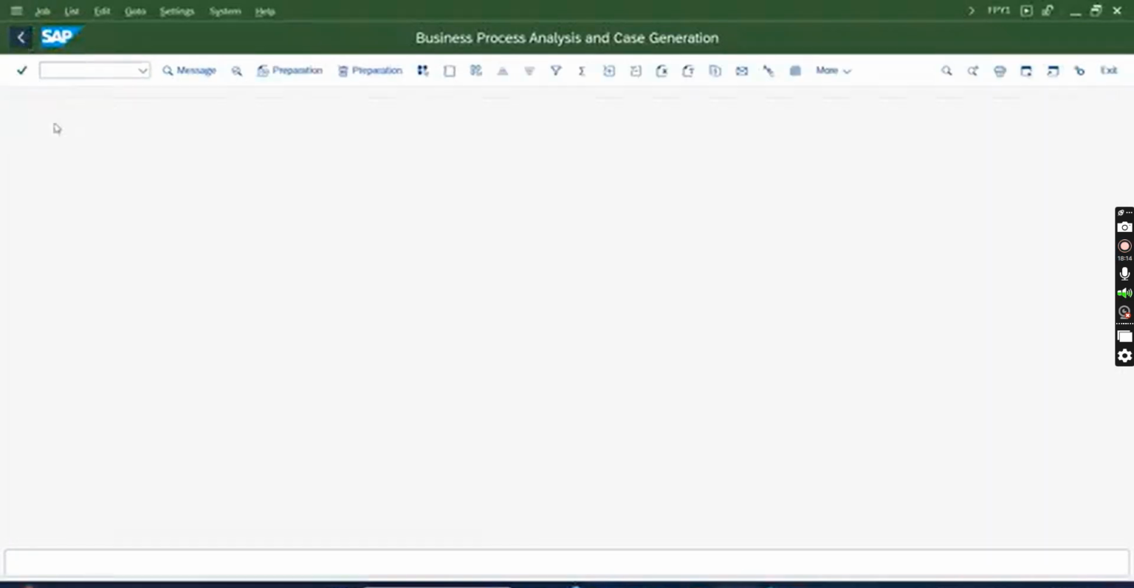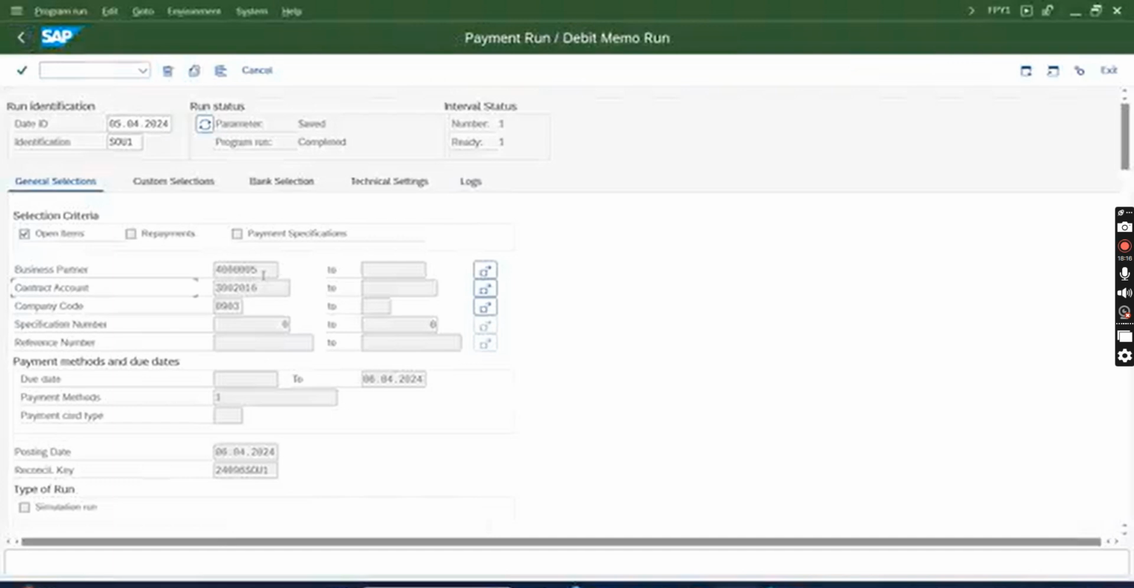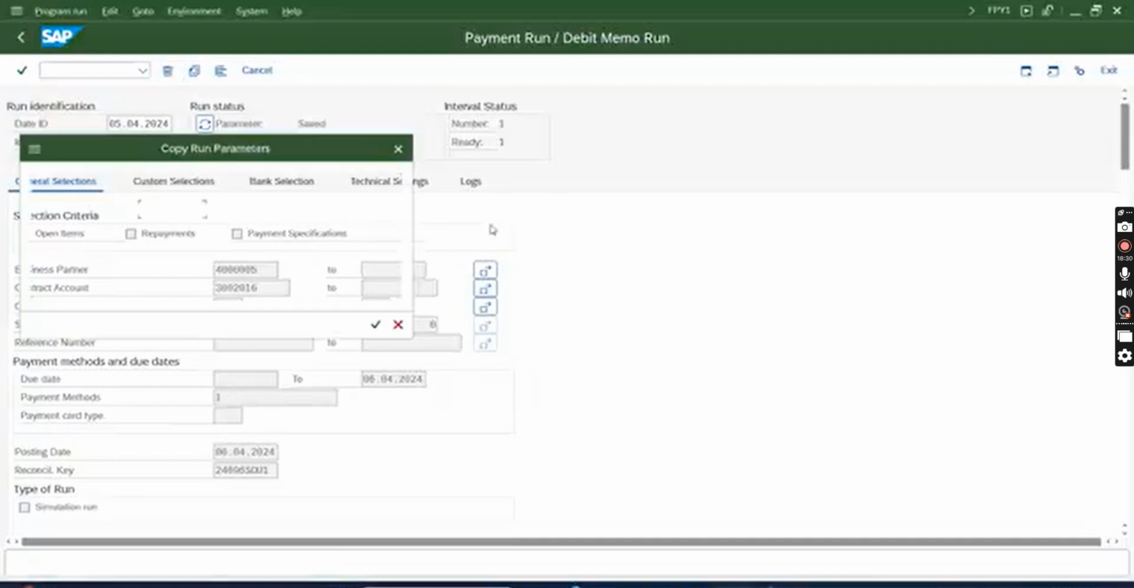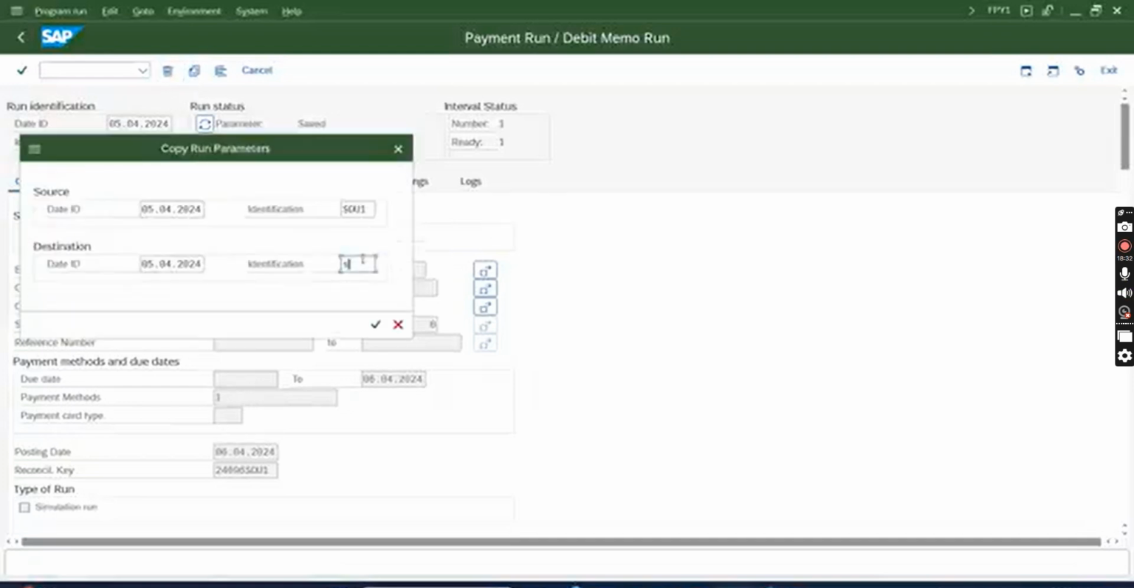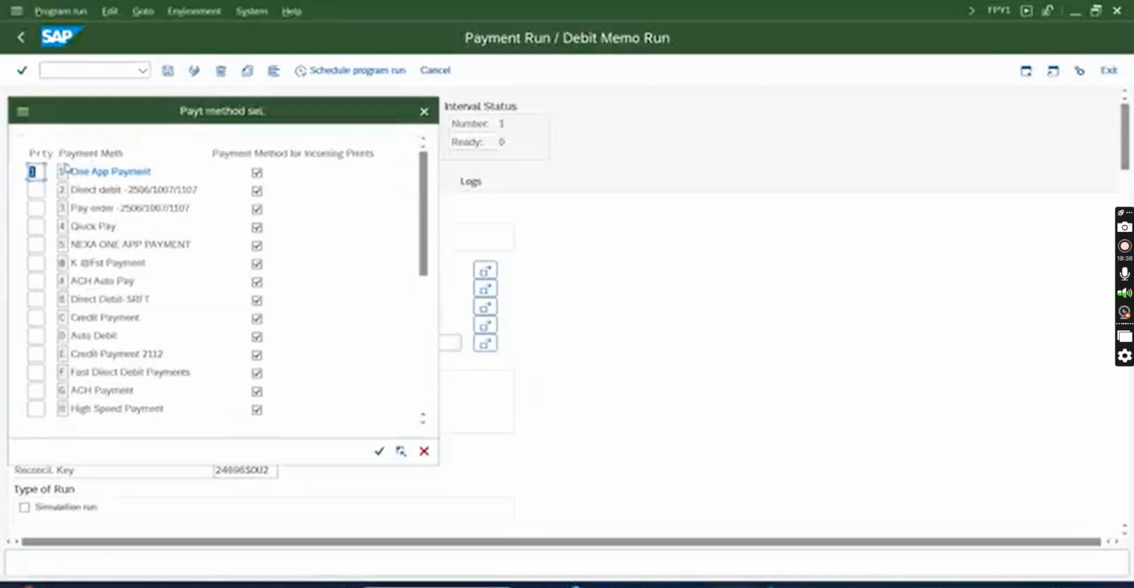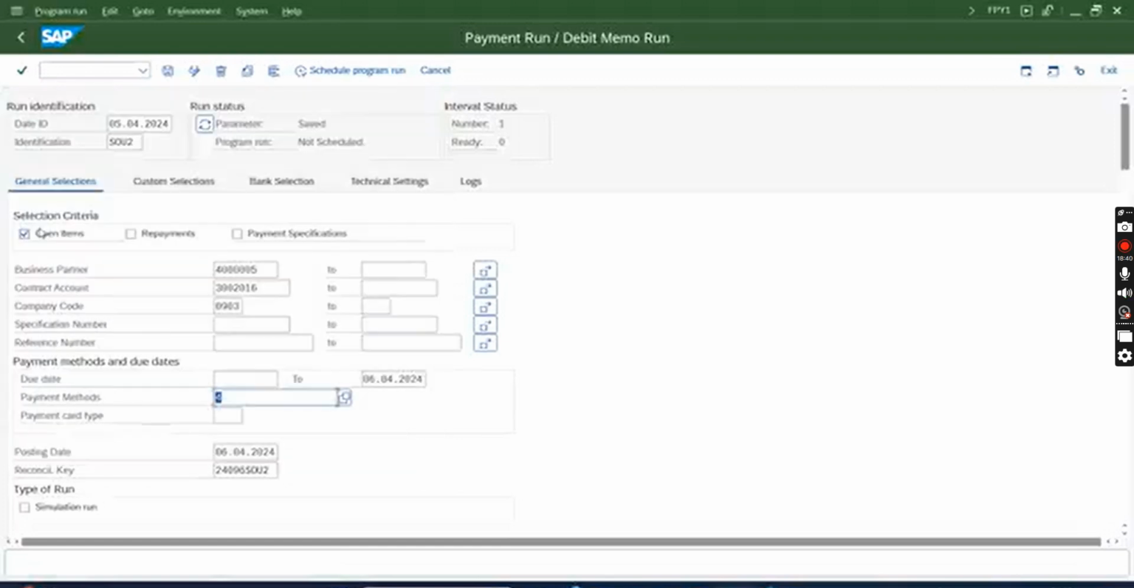Let me check the variant once again. Our BP, our CA, our company code, due date. Oh, sorry, the payment method is 4. Sorry, my bad. Our payment method is 4. I copied, I did not replace the payment method. That is the mistake. Okay, so I'll run one more time, show 2. I'll just replace our payment method. Maybe in the previous batch it was 1. Our payment method is quick pay.